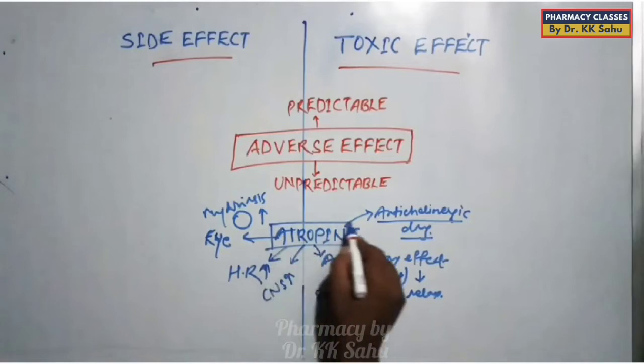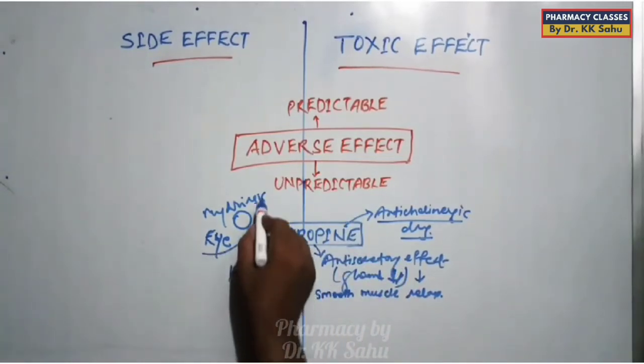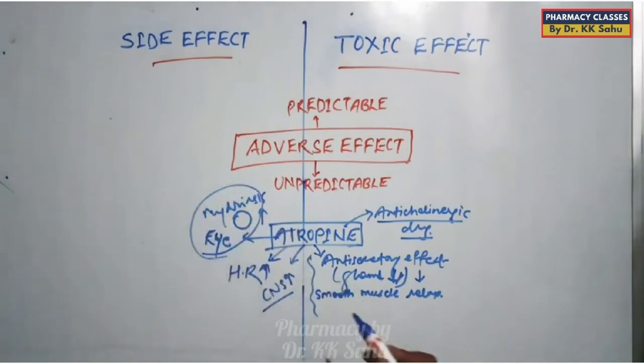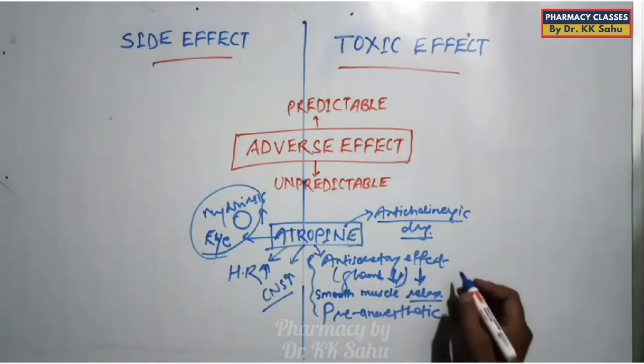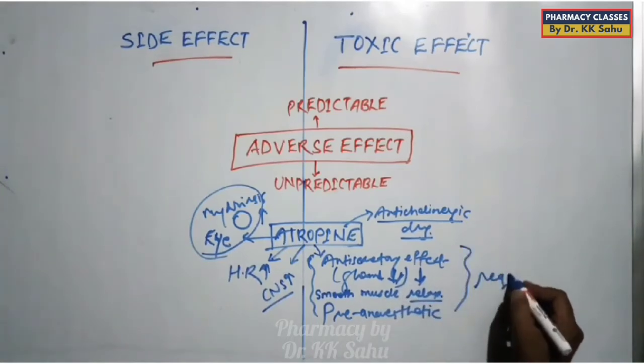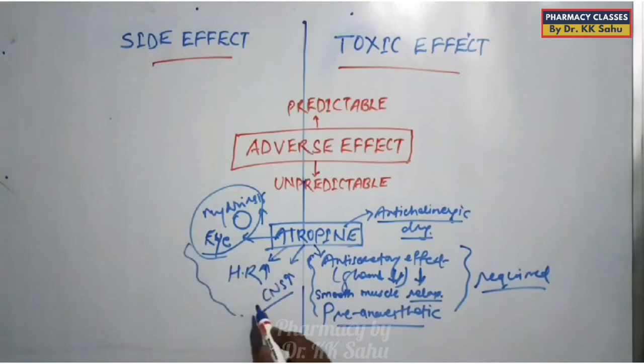So if you are using atropine to increase heart rate, CNS functions and cause mydriasis in the eye, the other effects become side effects, because they are not required at that particular time of treatment. But in the case of pre-anesthetic condition, decrease in glandular secretion and relaxation of smooth muscles are required and very essential. So at that time of treatment, the other effects become useless, or we can say they become side effects of that particular drug.